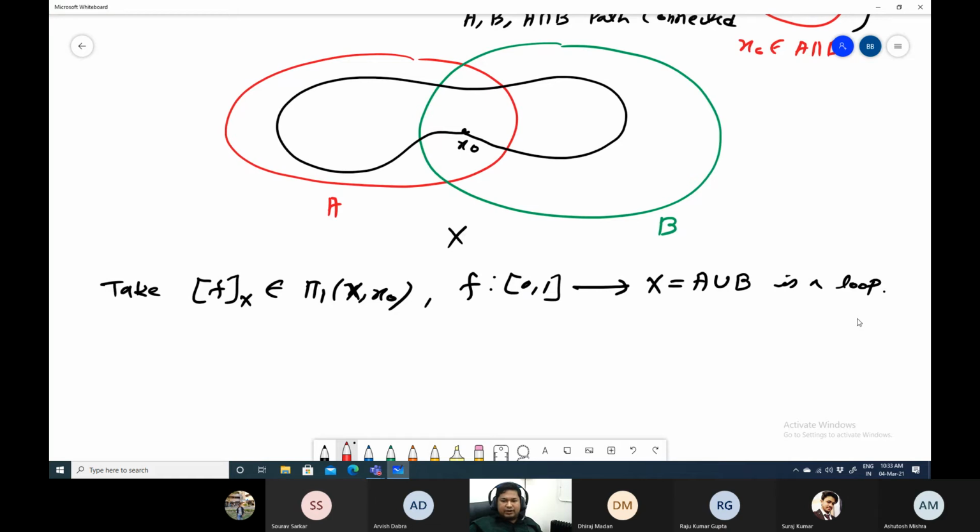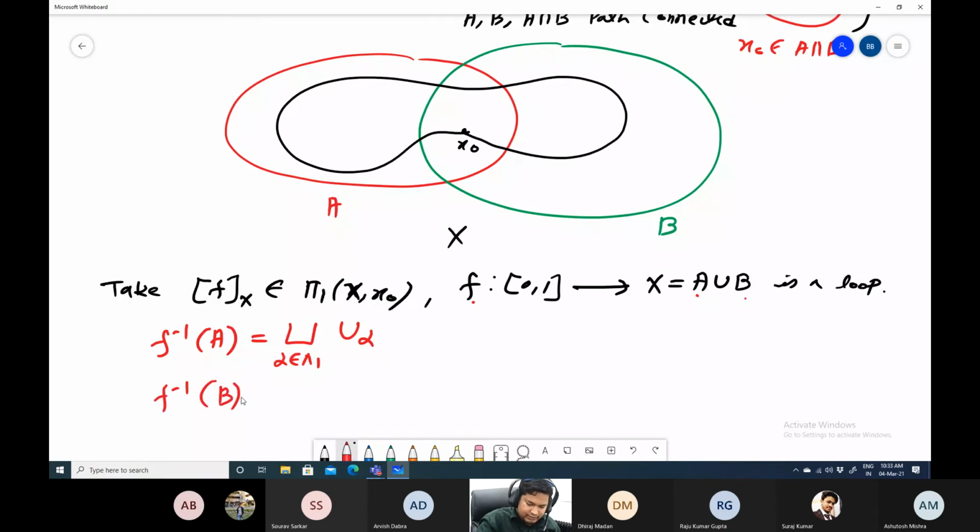Okay, now we have this one. Now that is a simple one. What is given is that f is a continuous function, and A and B both are open. Now let f inverse of A be some disjoint union of U alpha, and f inverse of B some disjoint union of V beta.